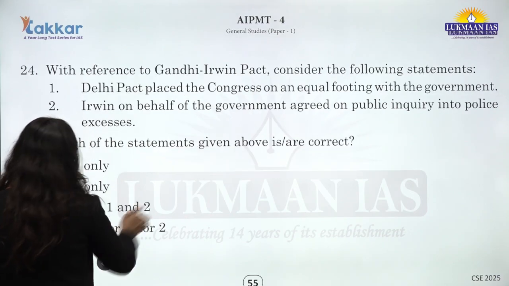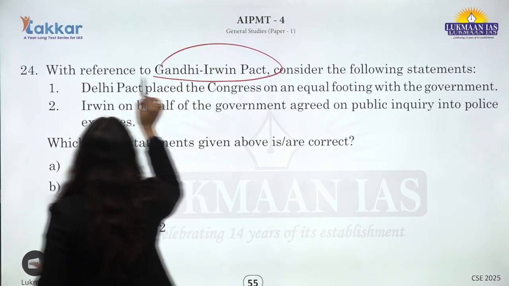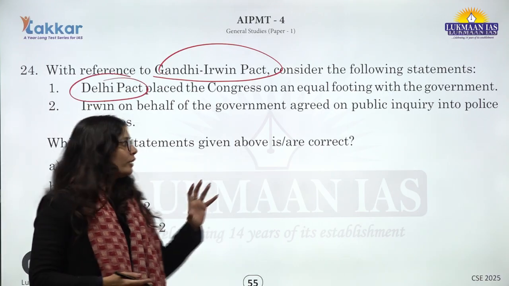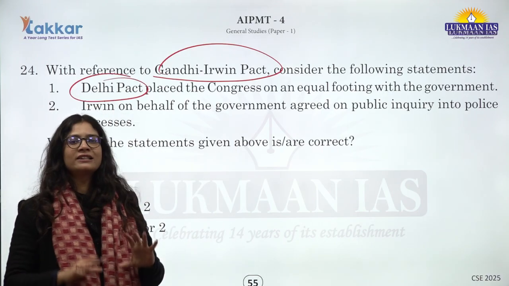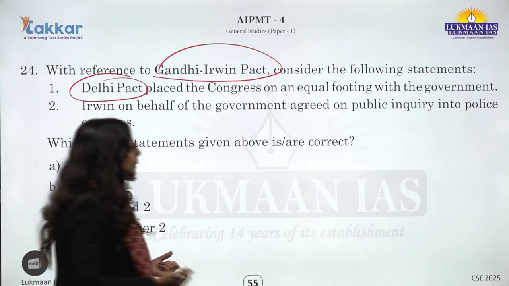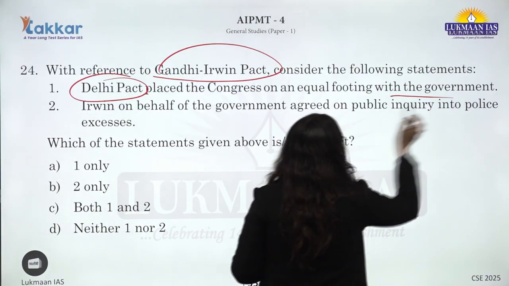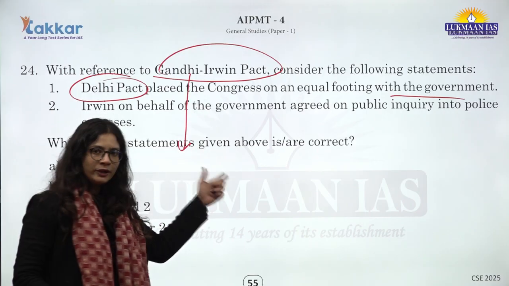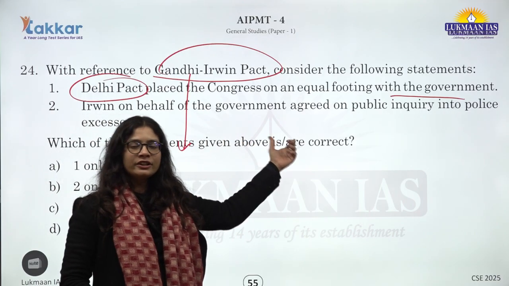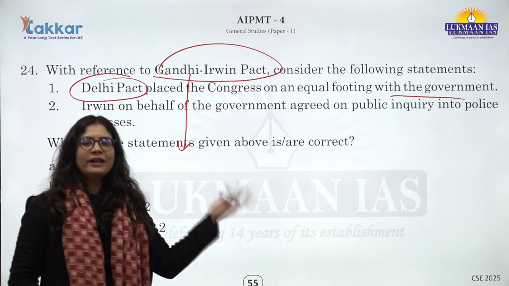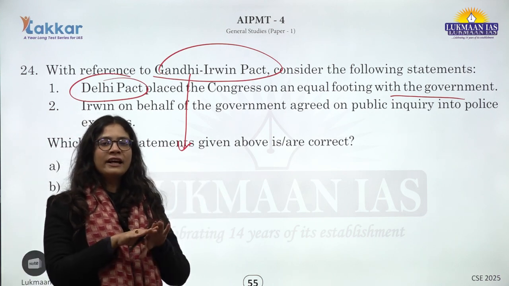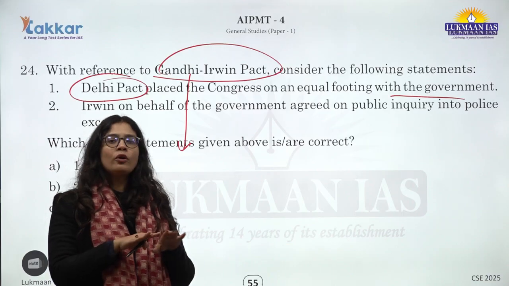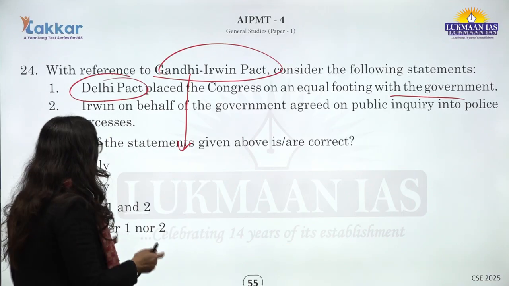Next question is around the Gandhi-Irwin Pact, also very famously known as Delhi Pact, which has put the Indian government, or you can say the Congress, on the equal footing with the British government, is correct, because Gandhiji was representing Indian people during the period, and the Governor General Irwin was representing the British government, and this pact has put both the Congress party and the British government on the equal footing. So first statement here becomes correct.